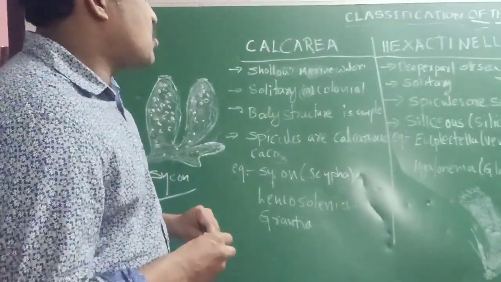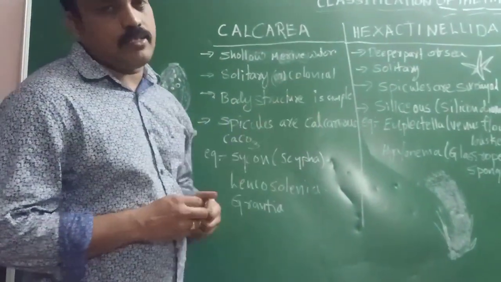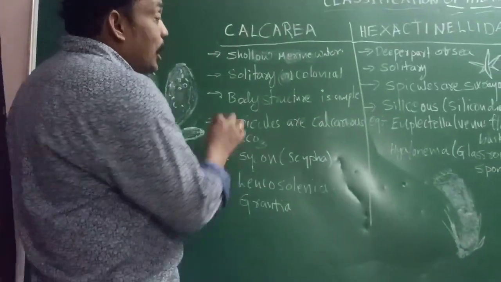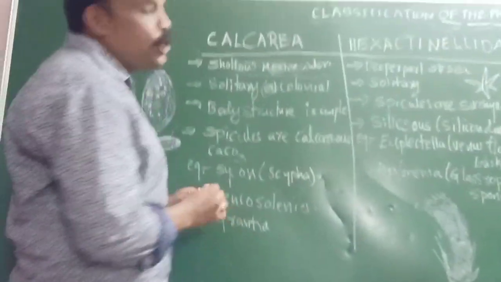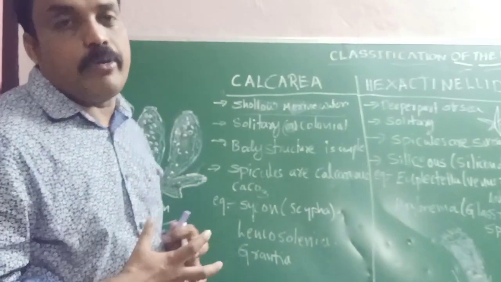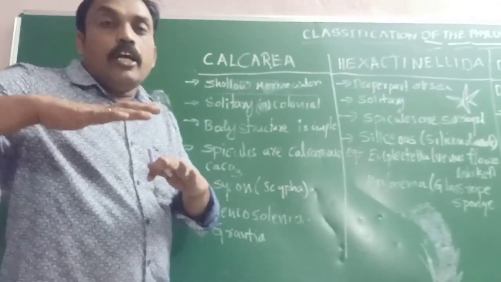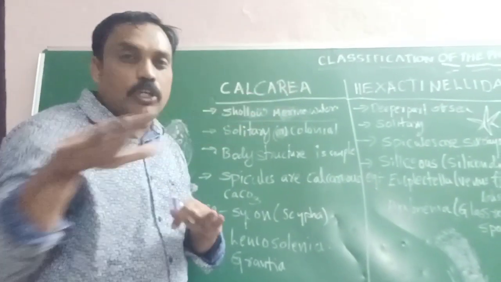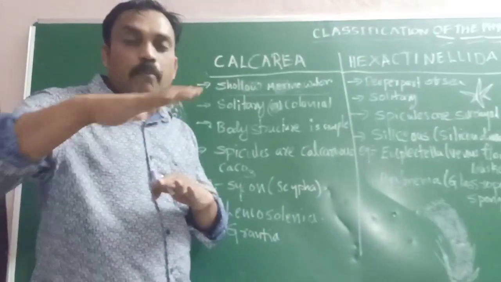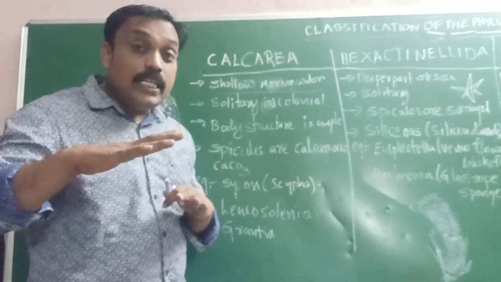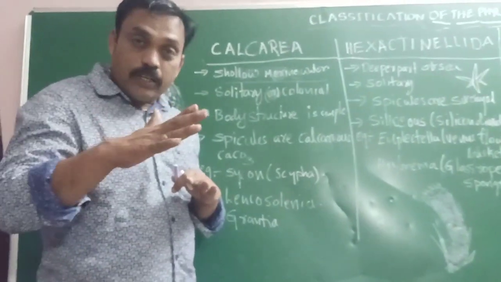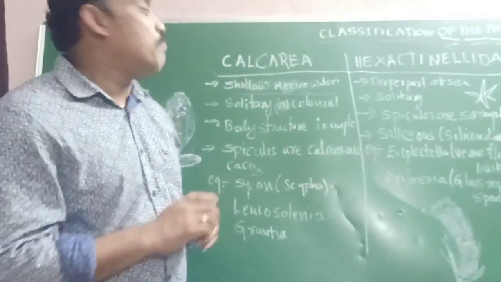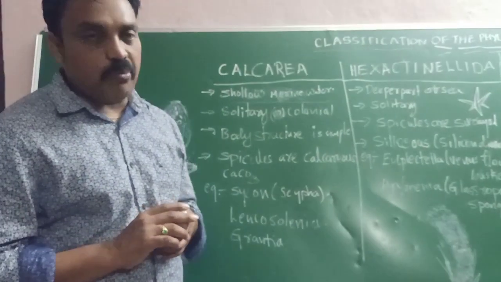What are the characteristics of Calcarean poriferans? They live in shallow marine water. What is the meaning of shallow marine water? They are living in the marine seawater, in the upper region only. Shallow means upper region. Especially the upper region only. They are living in shallow marine water.